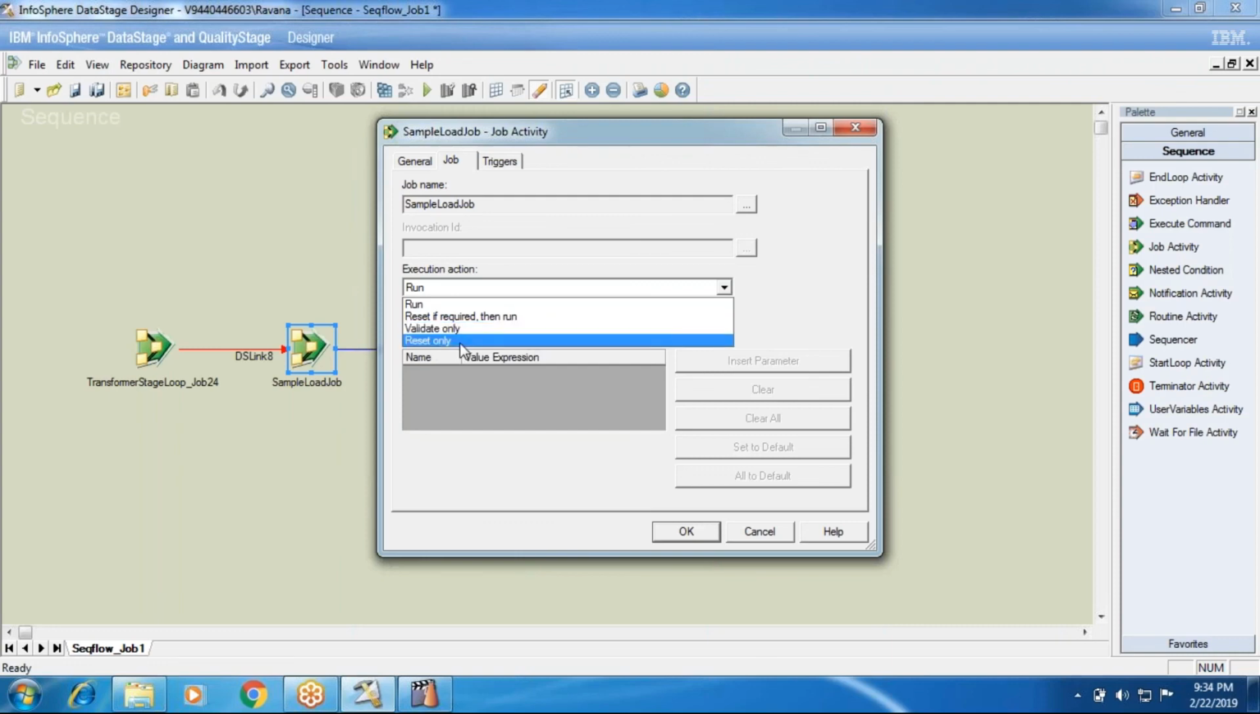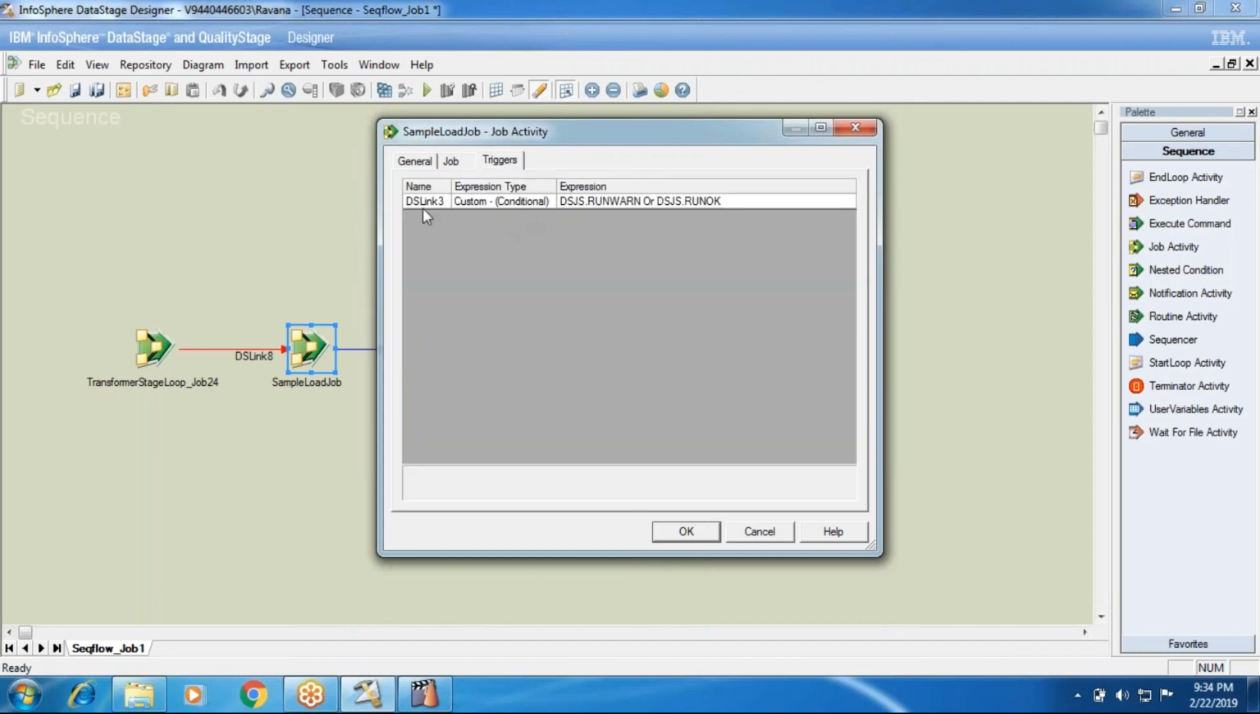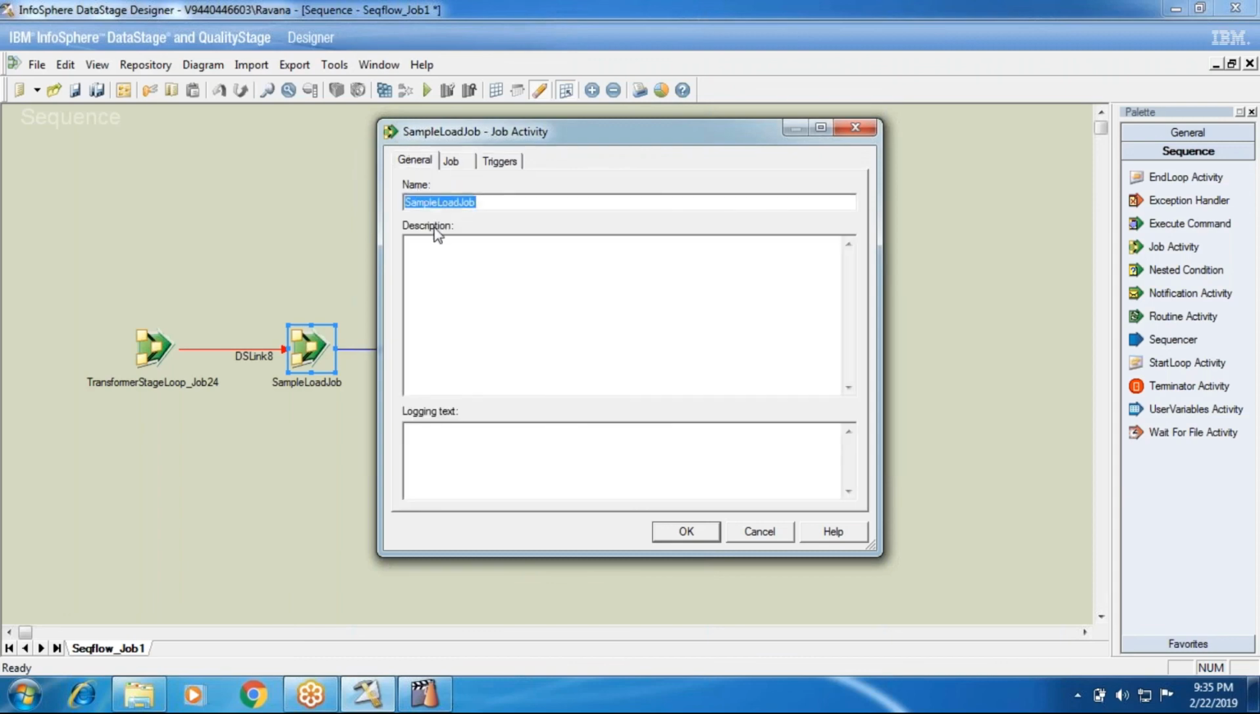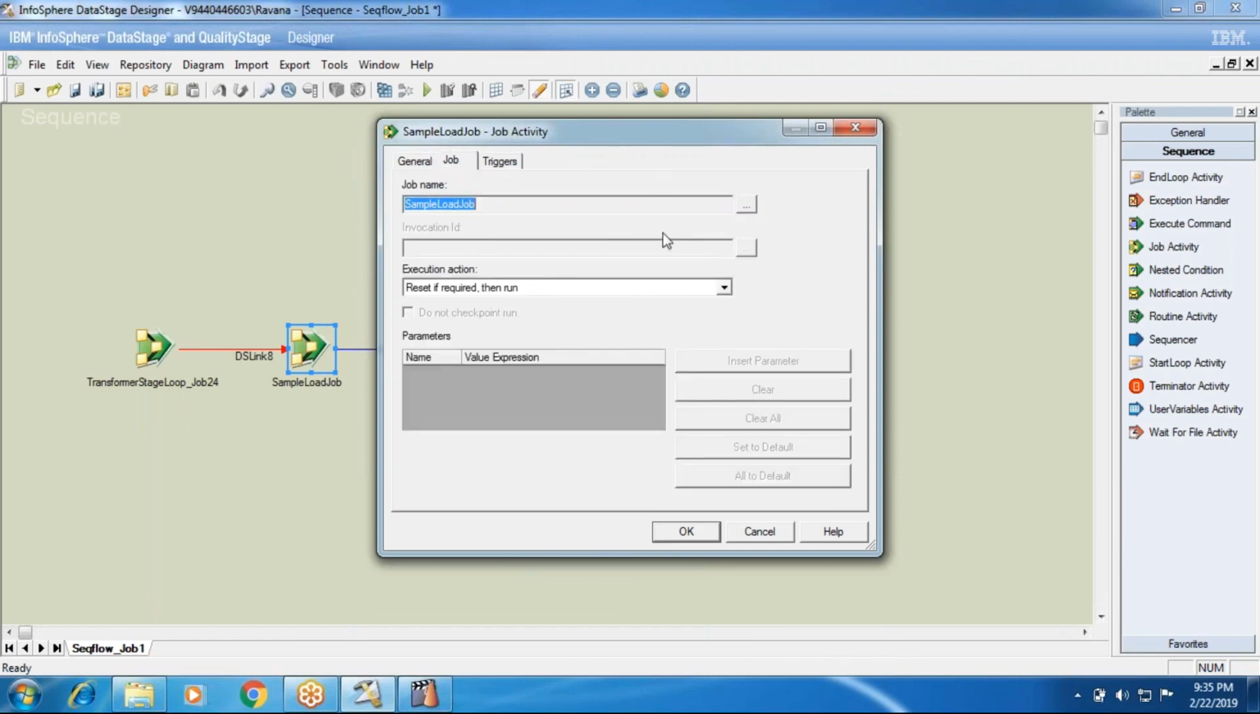Reset only we have discussed: the activity where we put reset and next we can put run. That is like reset if required then run, but there we maintain two activities. If you want to go with one, use reset if required then run. So these are the execution action items that we can have in the job activity. Trigger conditions we have seen, how we call a job and how we specify the job name. So using job activity, we did some